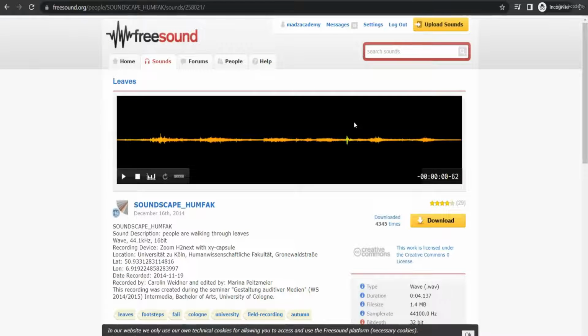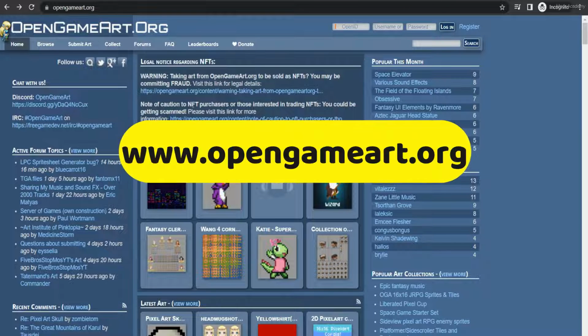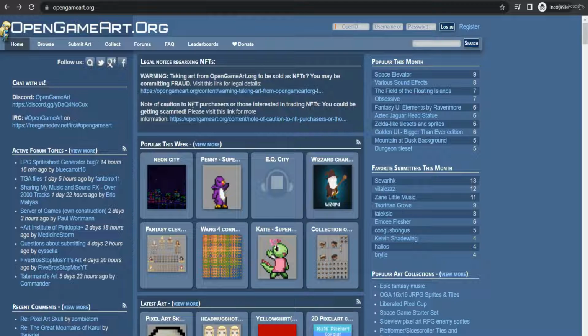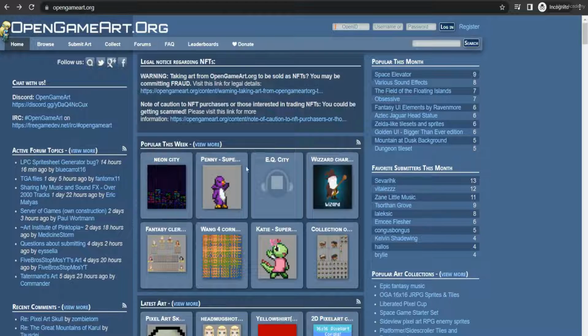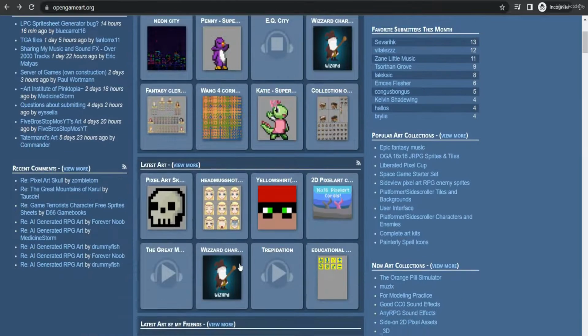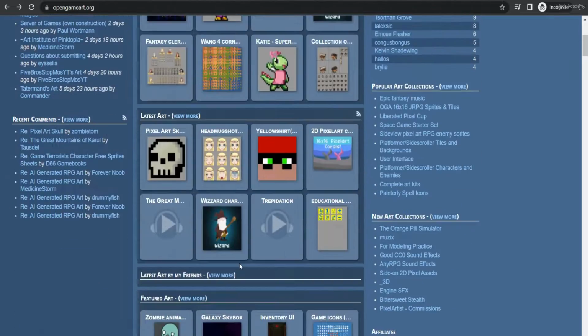That's a nice sound. Okay, my next website is opengameart.org. Here it contains not only sound effects, but many images, PNG files and other arts, and with these arts you can select this type of sound effects.